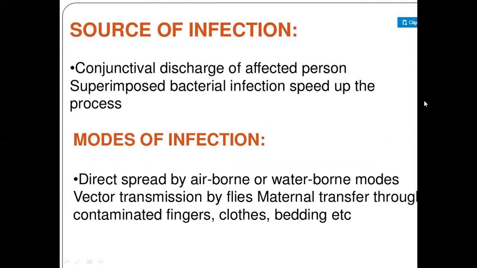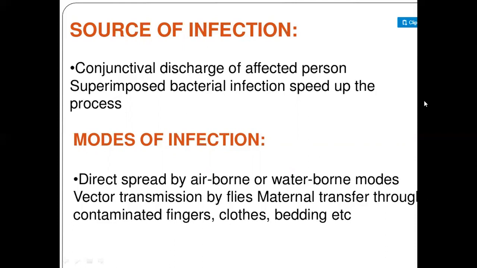Then next is the source of infection. The conjunctival discharge of the affected person, with superimposed bacterial infection, speeds up the process. This conjunctival discharge affects the person, but it becomes superimposed when the person has a bacterial infection. Because of this bacterial infection, the process speeds up, meaning the development of the disease is speeded up.